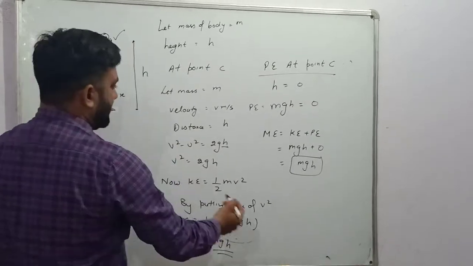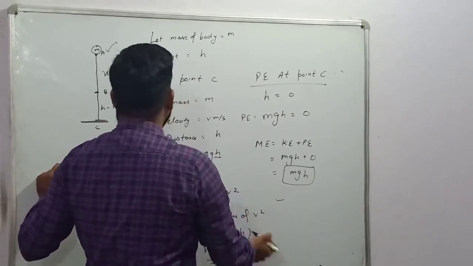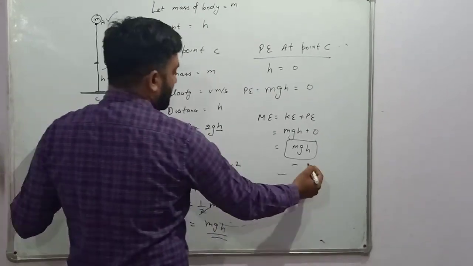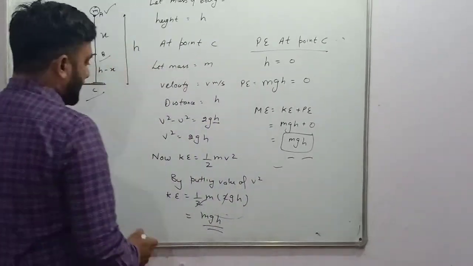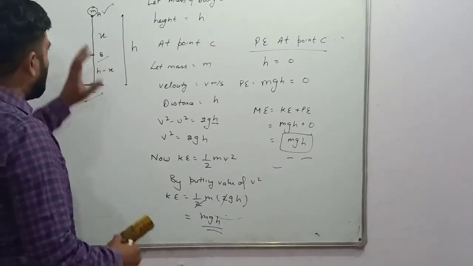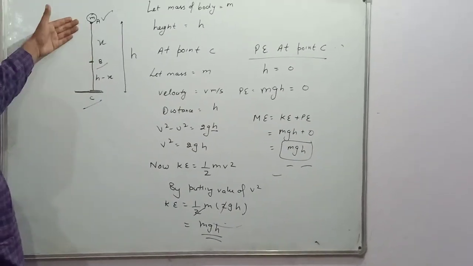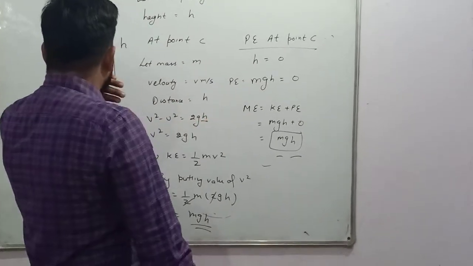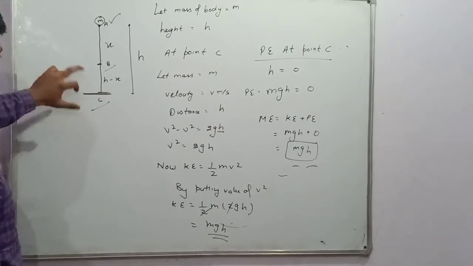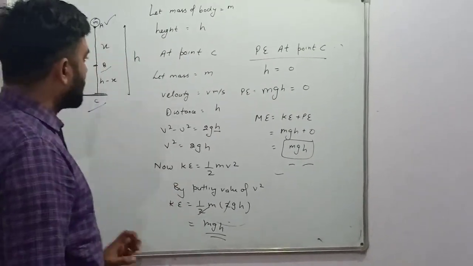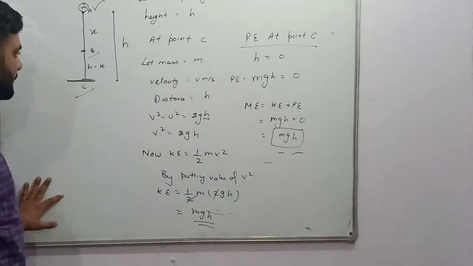Now at every point we check. At A, this is equal to mgh. At B, this is equal to mgh. And at point C, this is also equal to mgh. So at every point the energy always remains constant, but at point A, all of it is potential. At point C, all of it is kinetic. So the energy can change from one form to another form, but always remains constant. This is the law of conservation of energy.